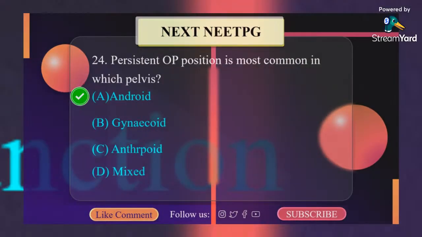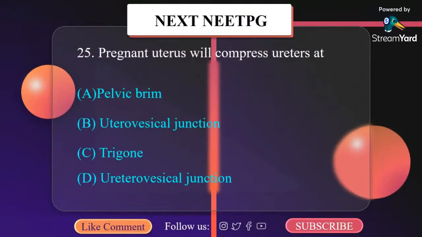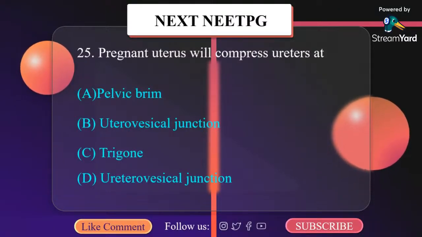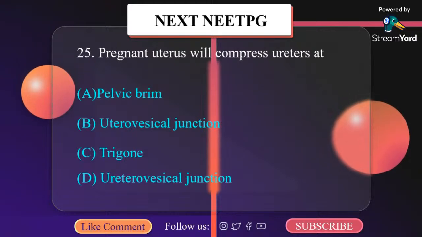Pregnant uterus will compress the ureters at: A. Pelvic brim, B. Ureterovesical junction, C. Trigone, D. Uterovesical junction. It is A, pelvic brim.